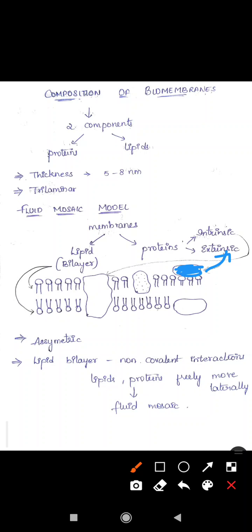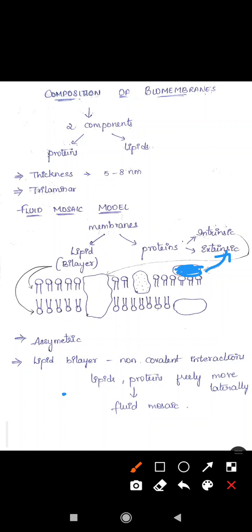This biomembrane is asymmetric in nature when we view the cytosolic part and the extracellular matrix. This lipid membrane bilayer has non-covalent interactions. The lipid means phospholipids.